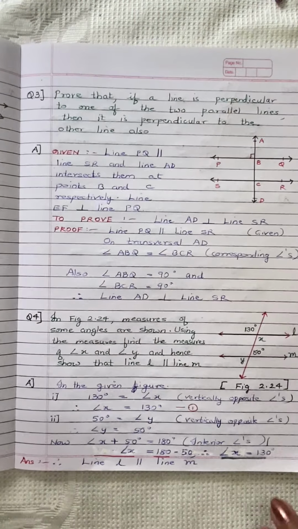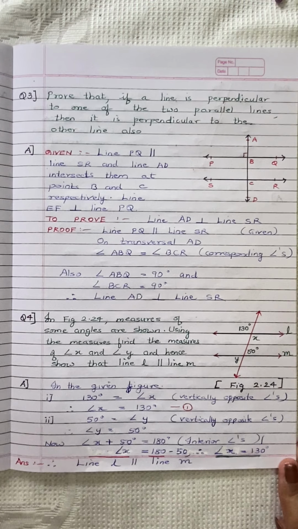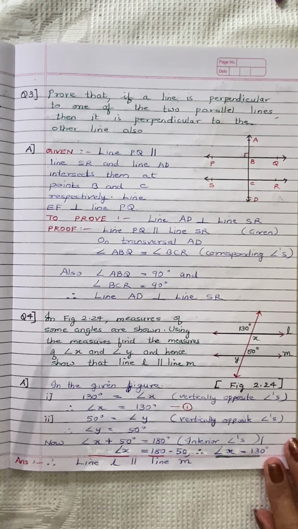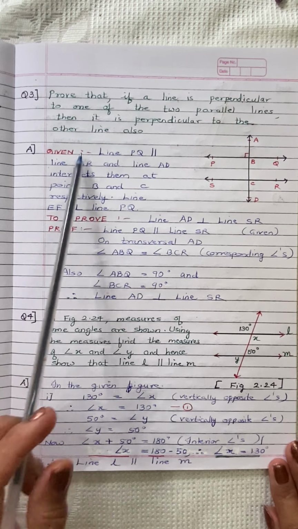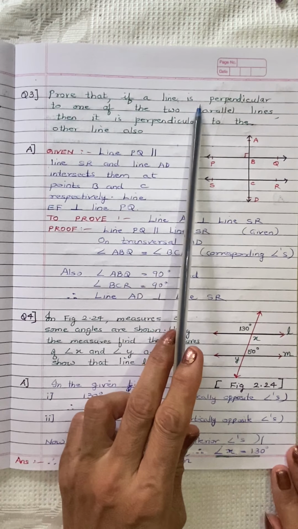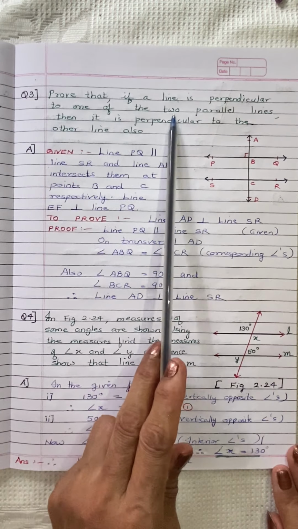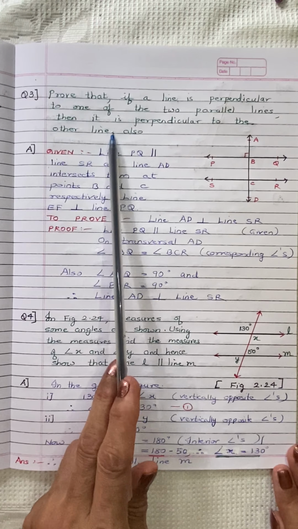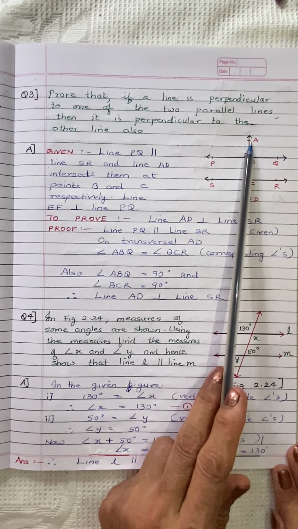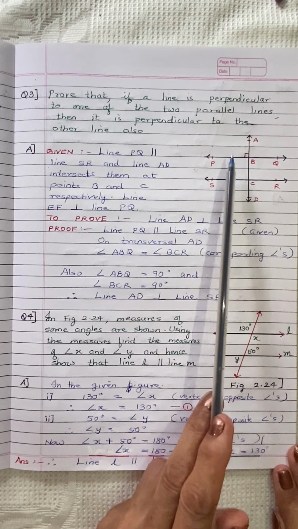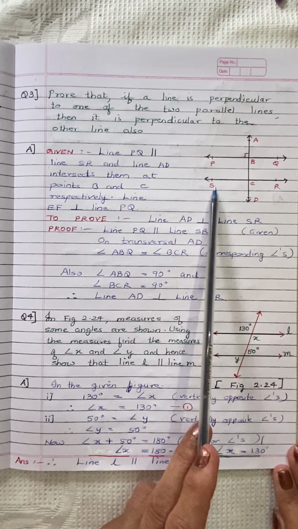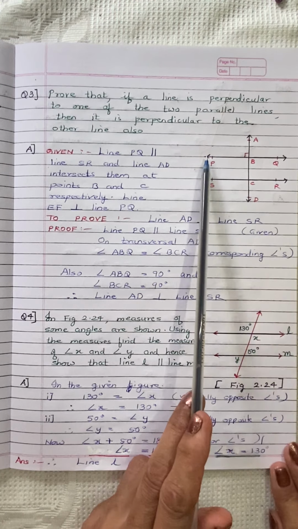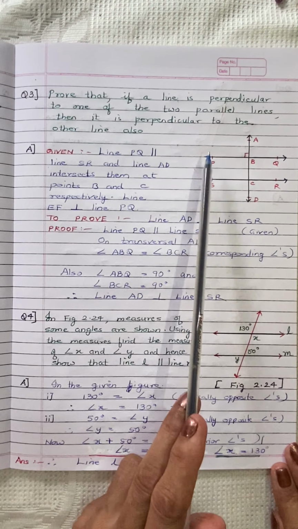Question 3. Prove that if a line is perpendicular to one of the two parallel lines, then it is perpendicular to the other line also. If a line is perpendicular to one of the lines, that is supposing PQ, then it is also perpendicular to SR when these two lines are parallel to each other.